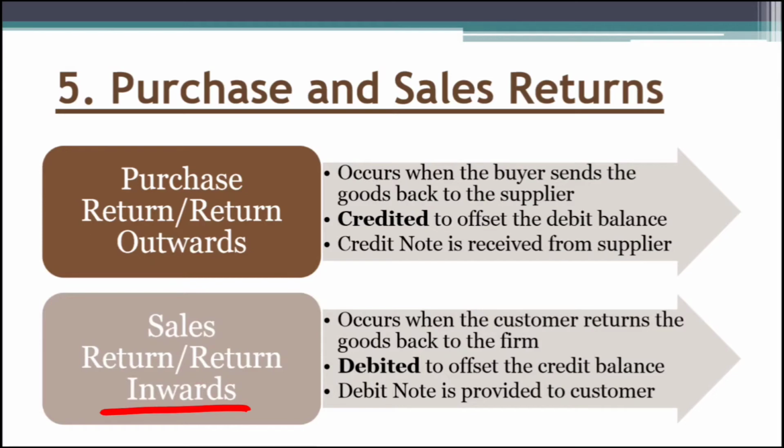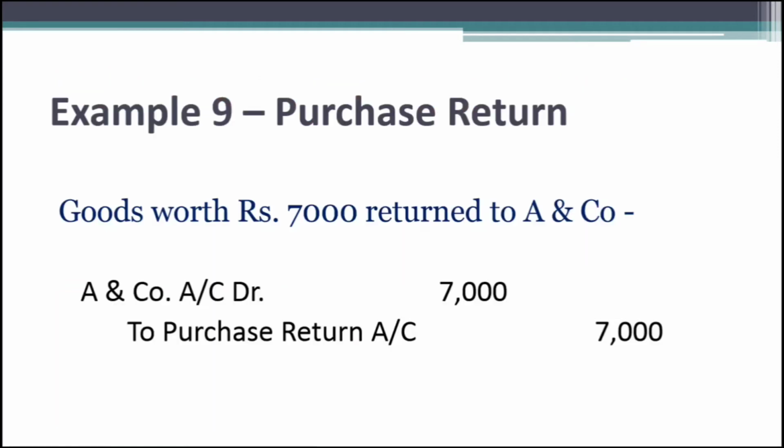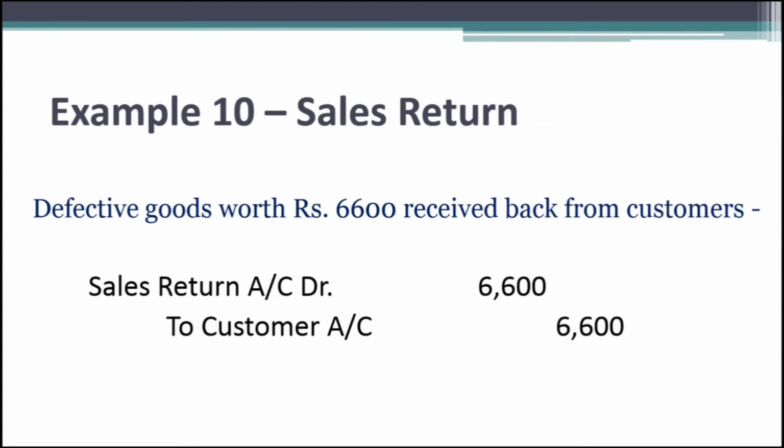Let's see this with the help of an example. Goods worth rupees 7,000 returned to A & Company. It is an example of purchase return. So we credit the purchase return account and debit the receiver, which is A & Company, with rupees 7,000. Defective goods worth rupees 6,600 received back from the customers. It is an example of sales return. So we debit the sales return account and credit the giver, which is the customer, with rupees 6,600.